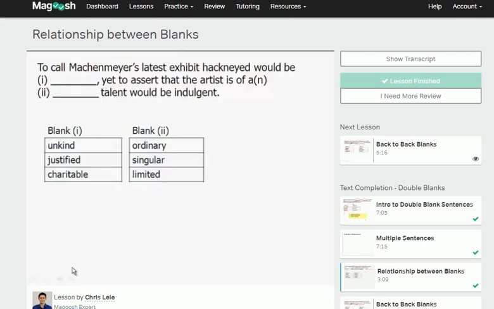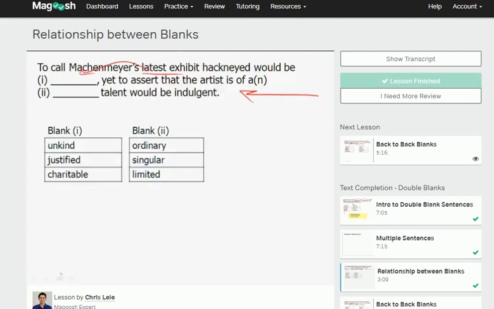In this video, we are going to deal with a more tricky kind of text completion, one where we have to figure out the relationship between the blanks. And we can't just dive in, underline the clue, and say, aha, this blank equals this, therefore the answer is ABC. Instead, we have to really figure out how the two blanks go together. And to do so, we have to look at the sentence structure itself.